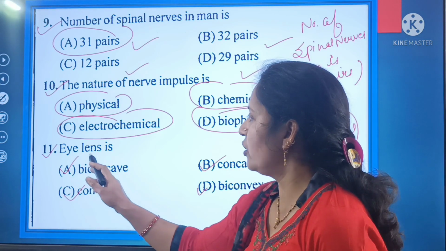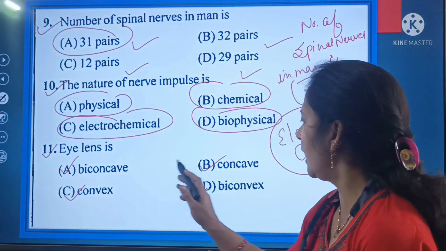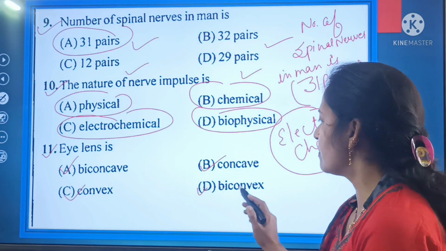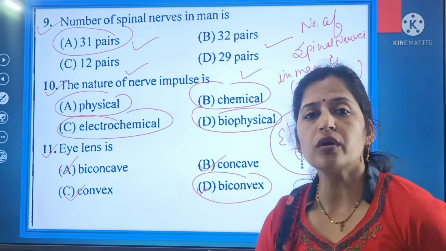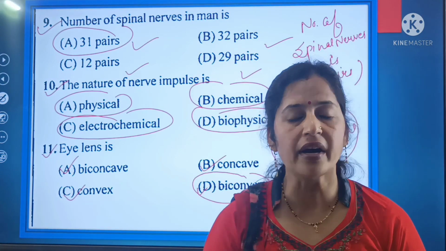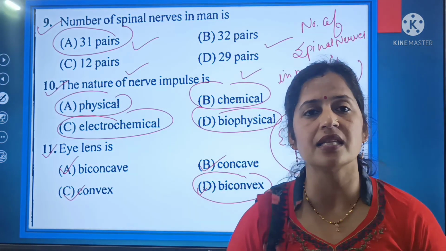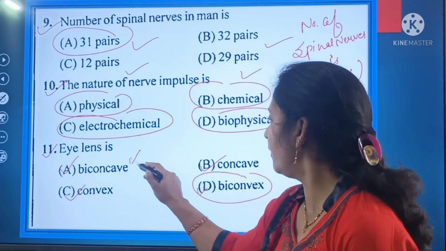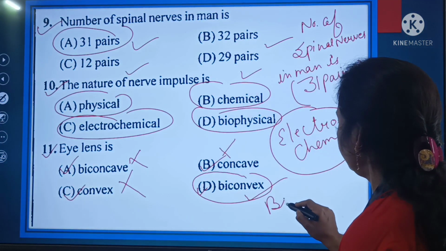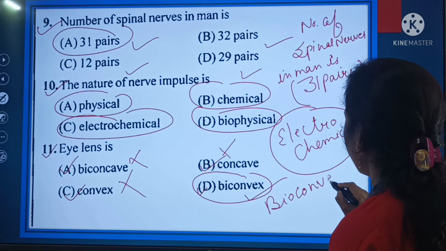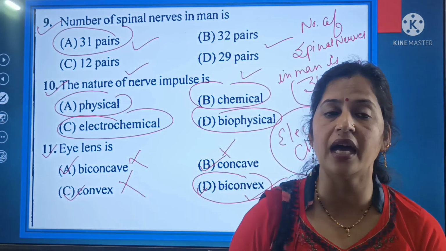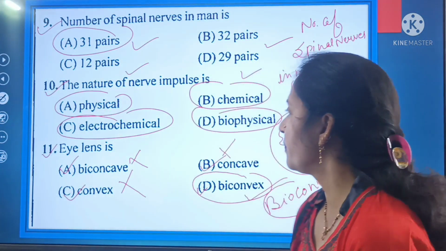Next is the question number 11, and your question number 11 is eye lenses: biconcave, concave, convex and biconvex. So here beta, eye lens is biconvex. Biconvex lies behind the iris. It is transparent and formed of fibrous tissue. So that's why eye lens is biconvex. Not biconcave, not concave, and even not convex. But it is biconvex, because biconvex lies behind the iris and it is transparent and is formed of fibrous tissues.